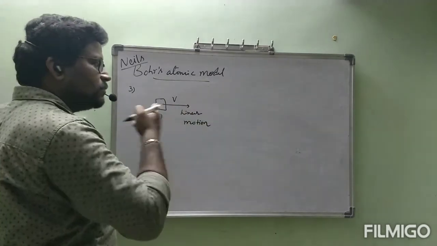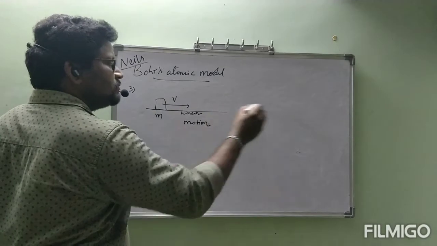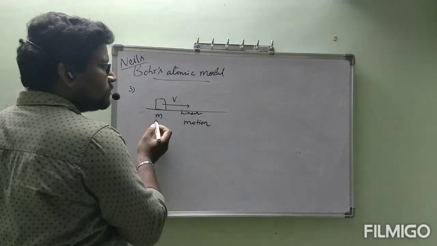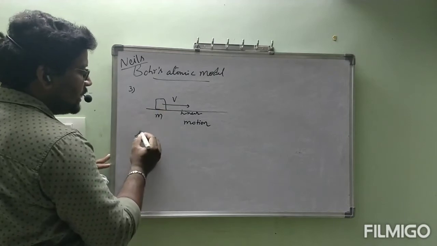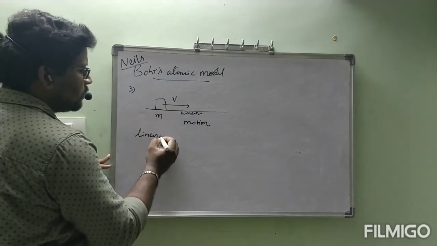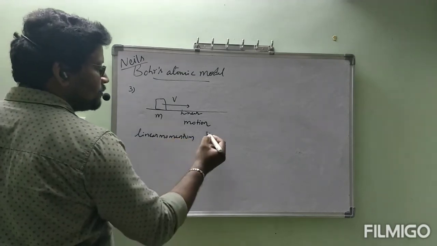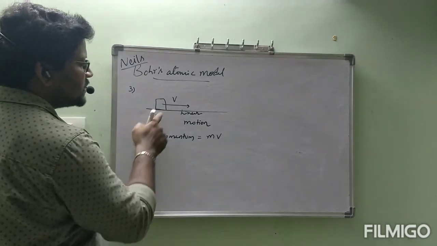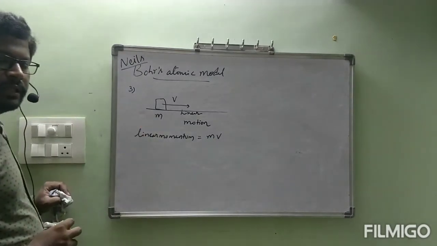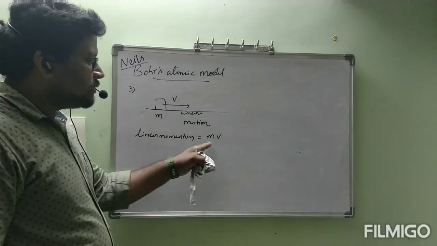The straight line motion is called linear motion. This is a floor. On that floor, simply it is moving like this with mass m, velocity v. Then this body has linear momentum. Linear momentum is equal to mv, mass into velocity. This is coming under physics only.